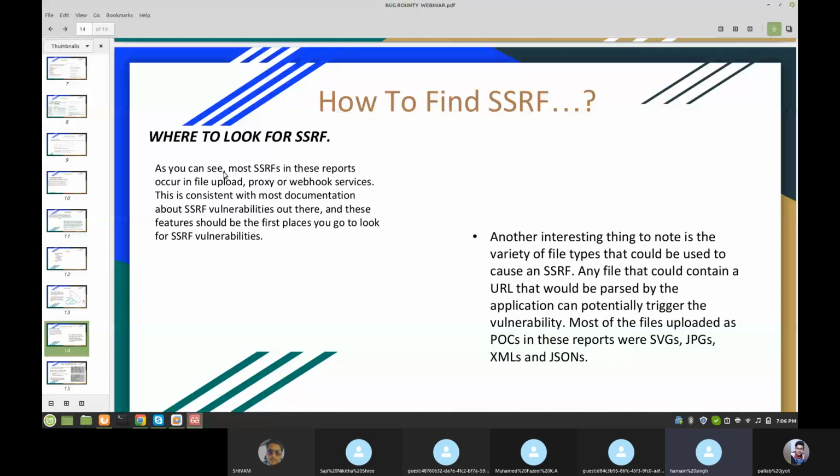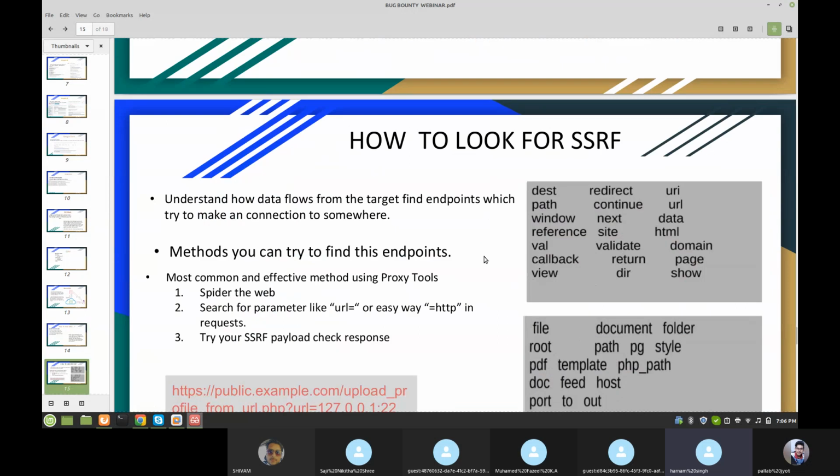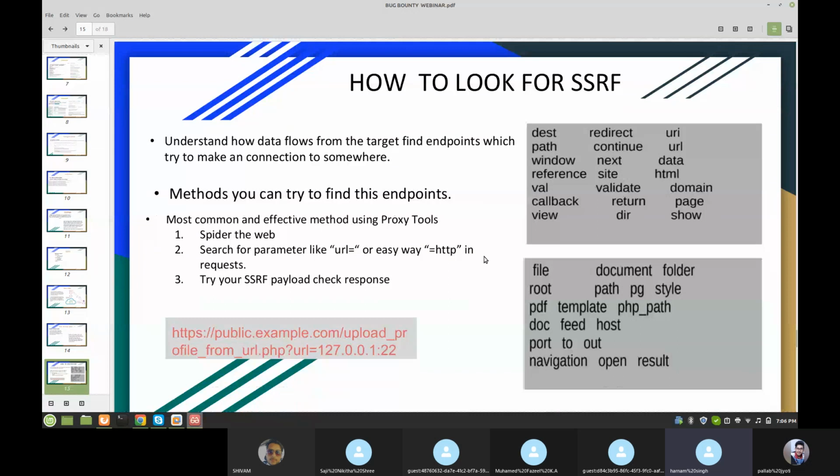Let's leave this theory. Another interesting thing is the variety of file types that could be used to cause an SSRF. Any file that could contain a URL that would be parsed by the application can potentially trigger the vulnerability. Most of the files uploaded as POCs in these reports were SVG, JPG, XML, and JSON. When a file includes external or internal resources, that is when we can set our payload and try for SSRF.